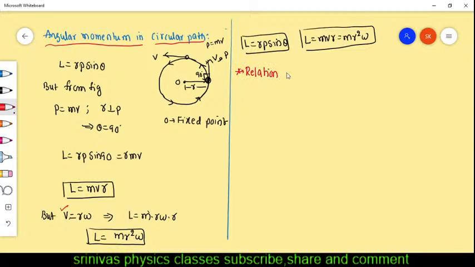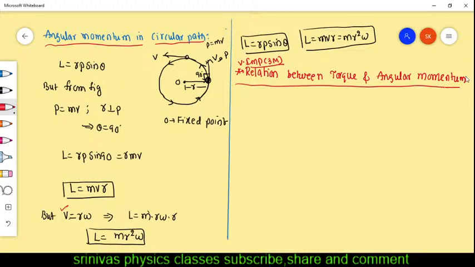Relation between tau and L. This is the previous final exam 3 marks question: derive the relation between the torque and angular momentum. Okay, we have to derive the relation between the torque and angular momentum. How to derive it? This I will tell and I will close.